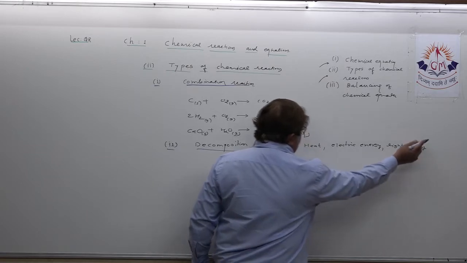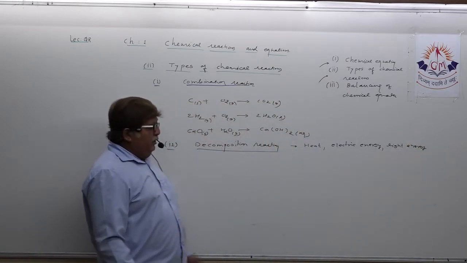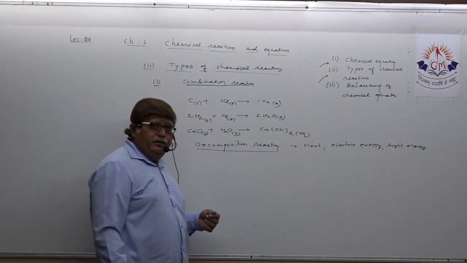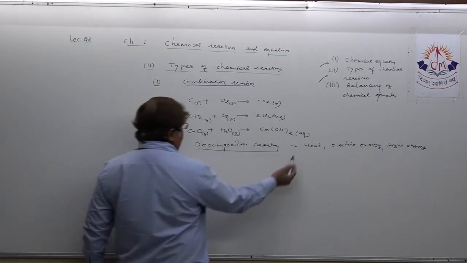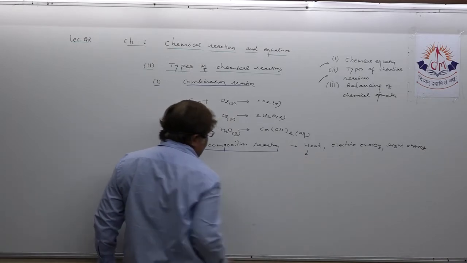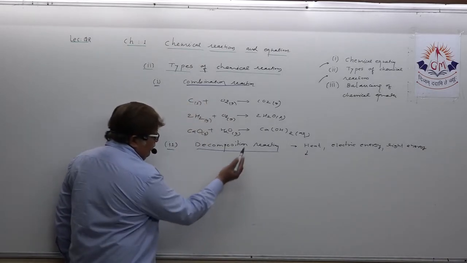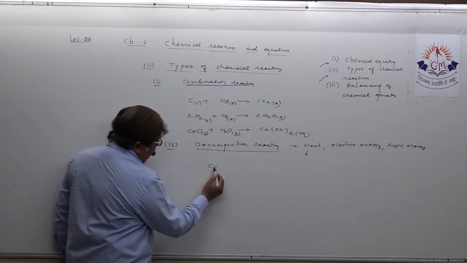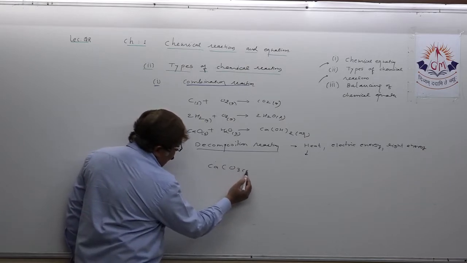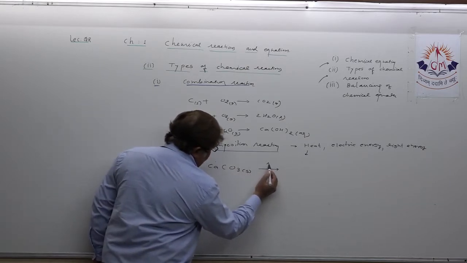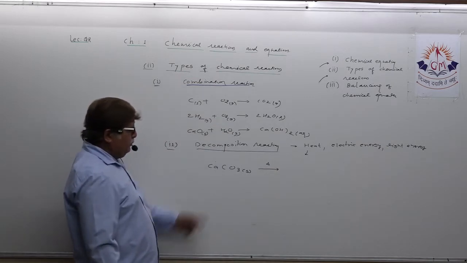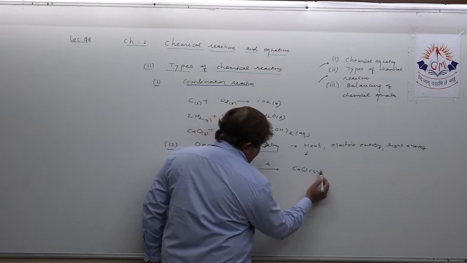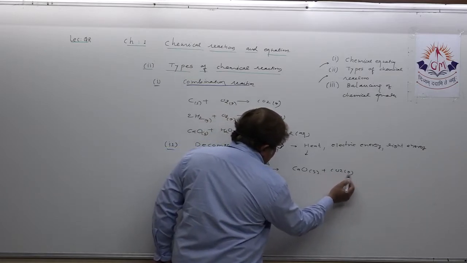Decomposition reaction can take place with the aid of heat energy, electric energy or light energy. You have already studied some of these chemical reactions, like with heat energy. To mention here, we have calcium carbonate in solid form. When calcium carbonate is heated, it decomposes into calcium oxide as well as carbon dioxide.